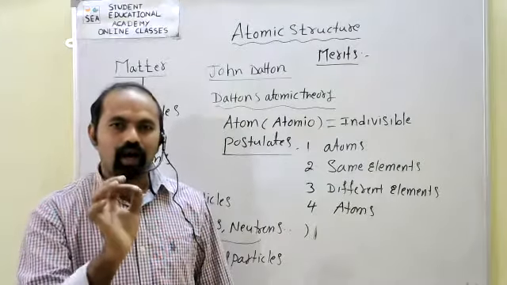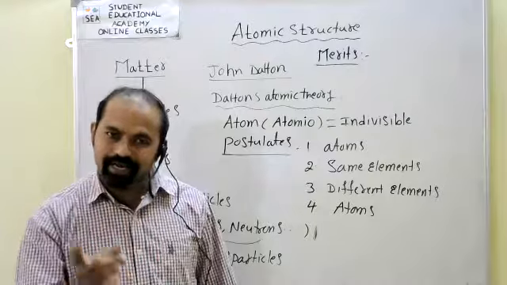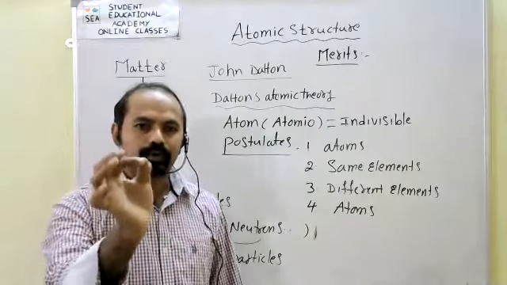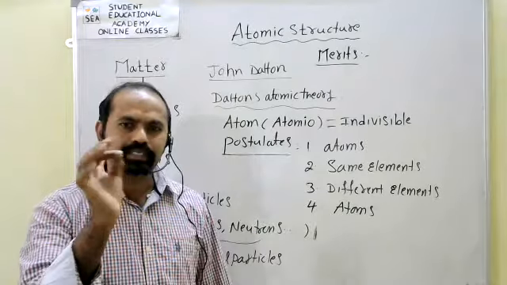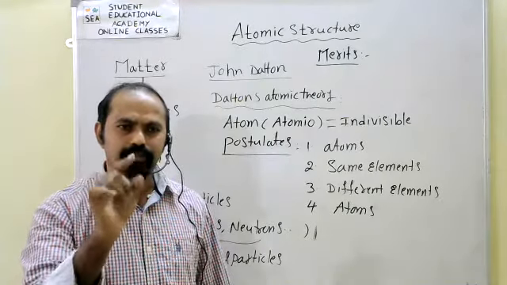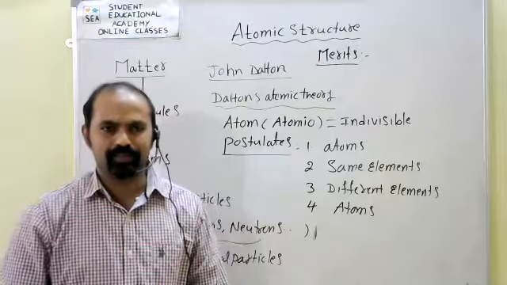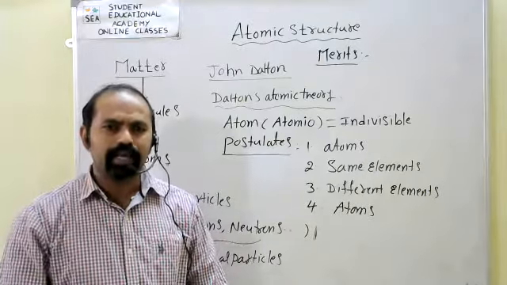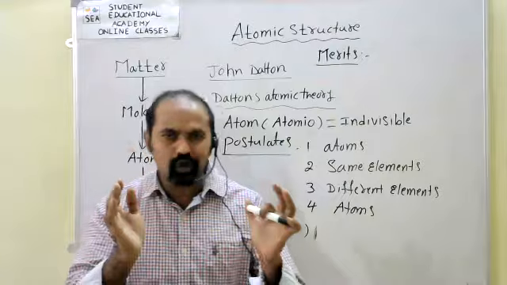Then the law of constant composition and the law of multiple proportions. All these basic laws can be explained by Dalton's atomic theory satisfactorily. This is one of the merits of Dalton's atomic theory.